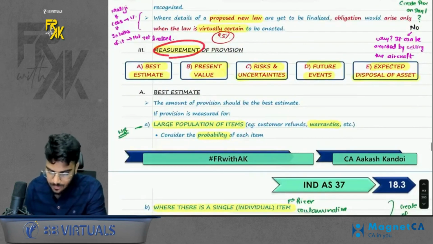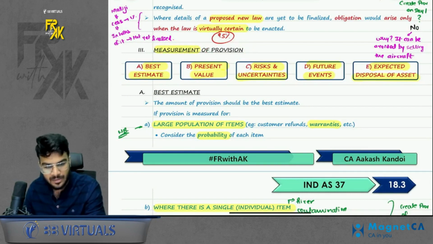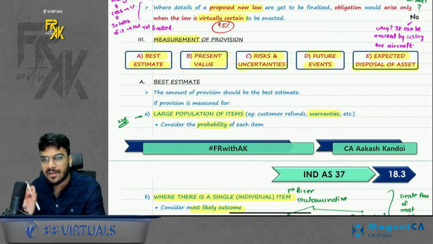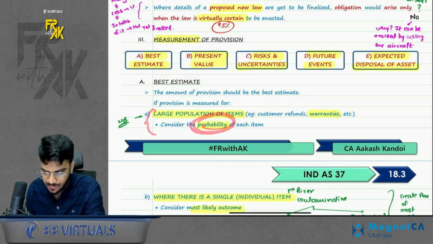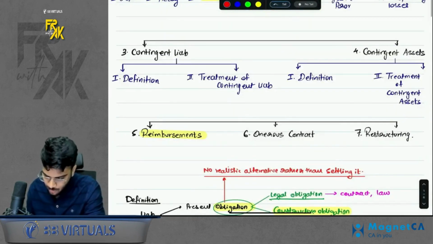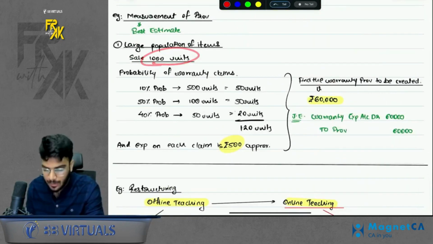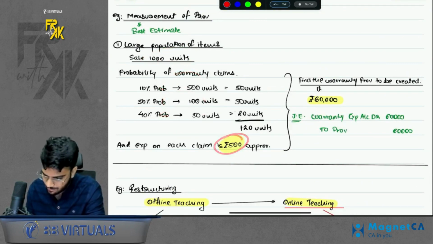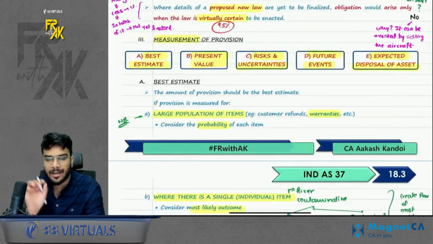Okay. Next is measurement of provision. So when you record any provision, you need to measure it. There are 5 pointers to it. First is best estimate. What is the meaning of best estimate? Best estimate means because we have to estimate the provision. How do we estimate it? So if there are large population of items, you will consider the probability. For example, in case of warranties, you sell so many products now, so you will have to consider the probability of each item, right? So let's say, for example, I sold 1000 units. I have given the probability of warranty claims and also the cost of claim. So I will use this probability and compute the value of provision. This is used when there are large population of items.